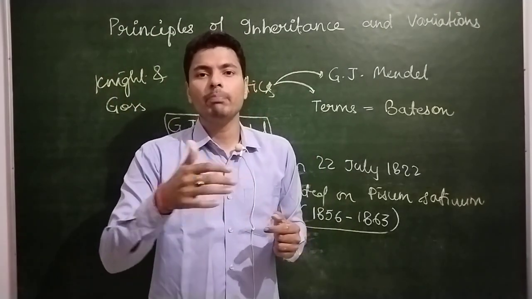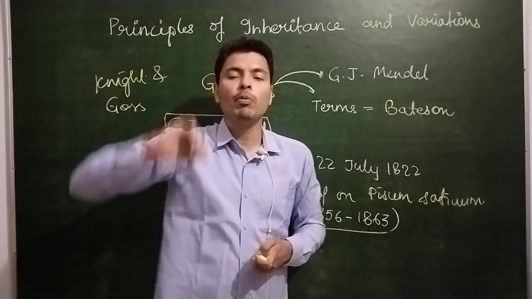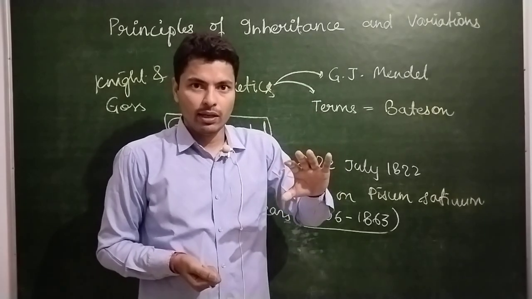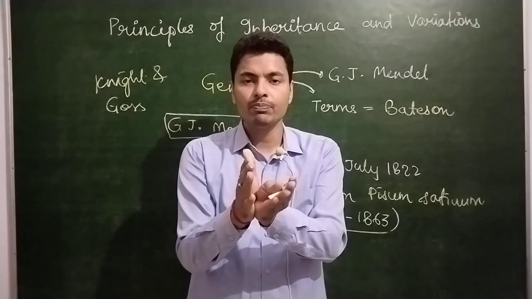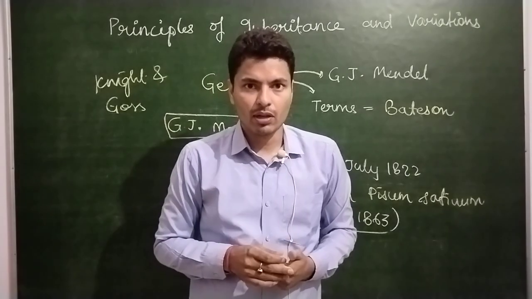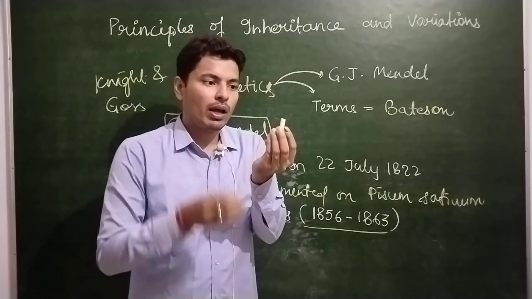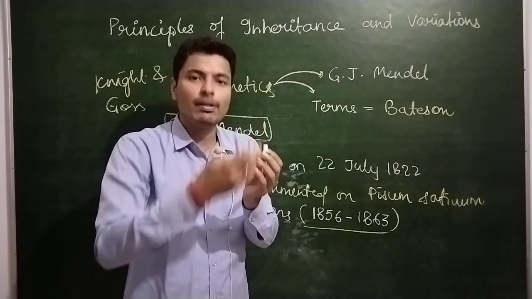True breeding pea lines are those plants in which self-pollination has taken place continuously for several generations, and as a result of this, they show a very stable trait inheritance. Understood? Let's suppose there is one plant, and we allowed this plant to do self-pollination.